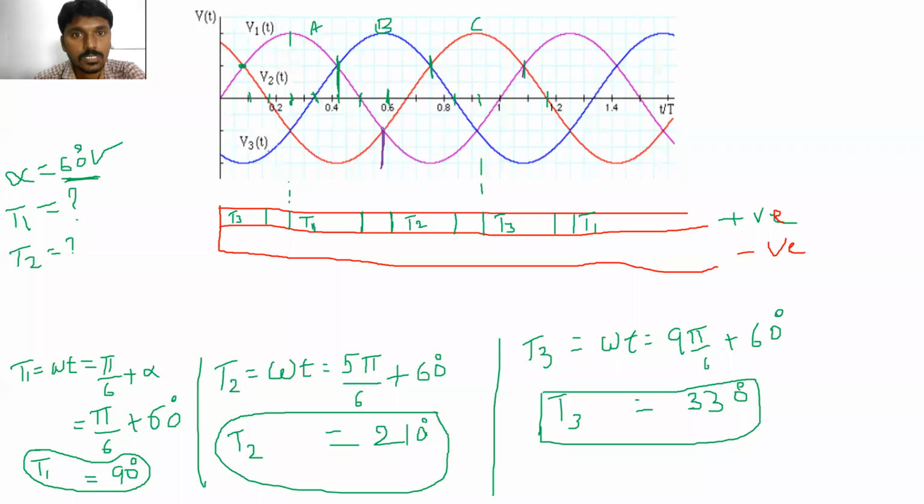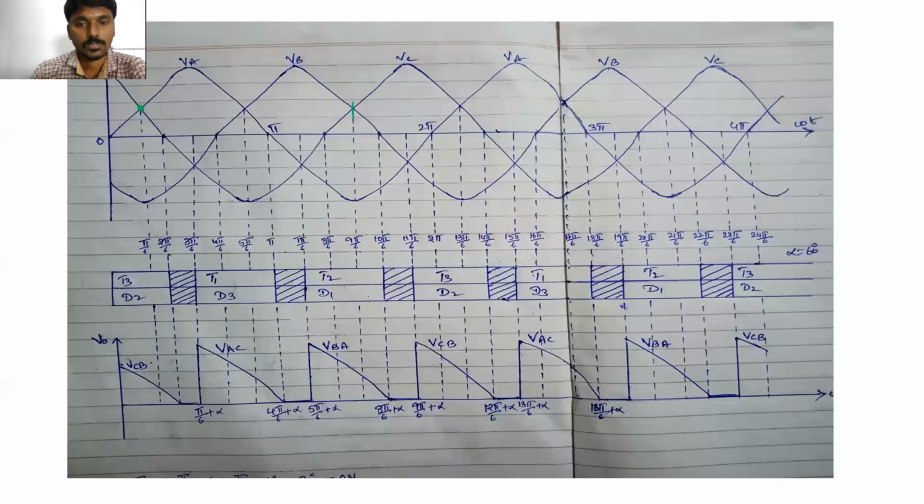This is the phase B voltage more negative. But in this period, no device is turned on from the upper group. So D1 has no chance to conduct. So D1 will be turned on from this point. Clear? You can see here, D1 is turned on from this point.